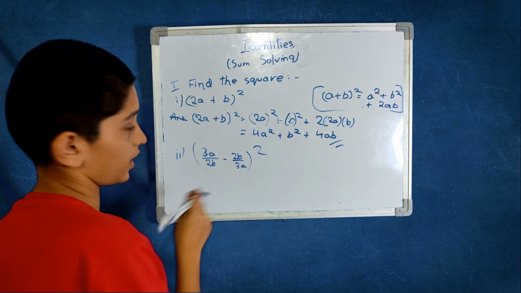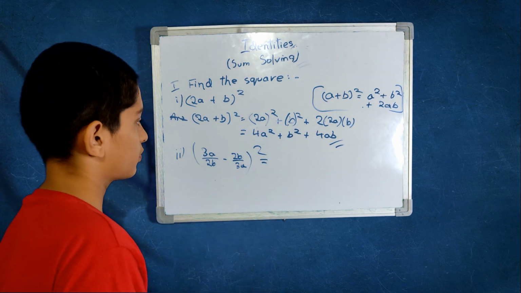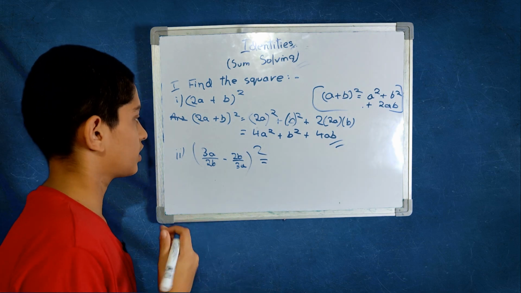What will you get for this? What identity can you use for this?